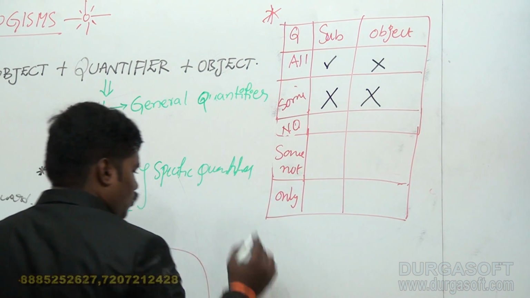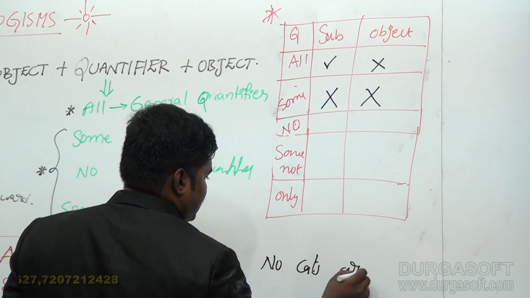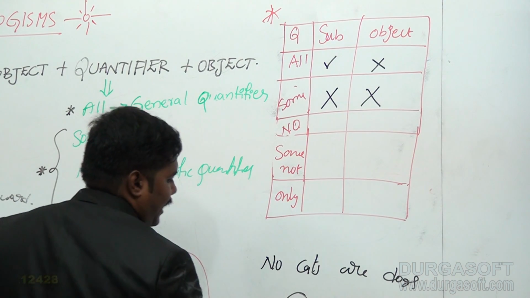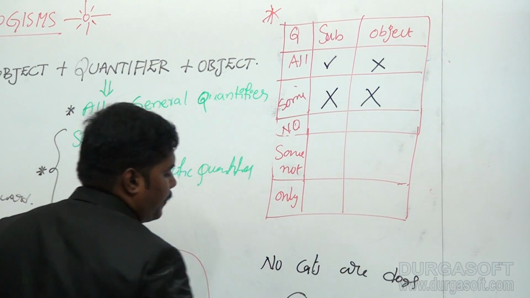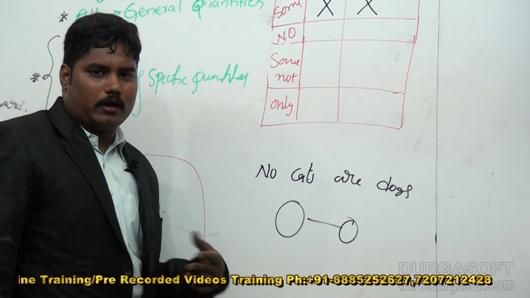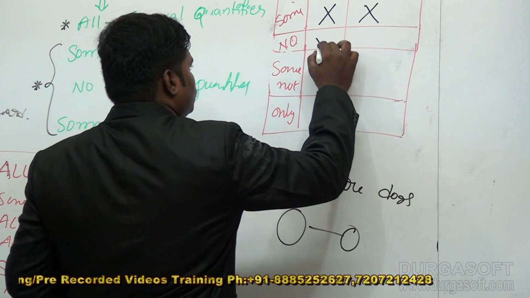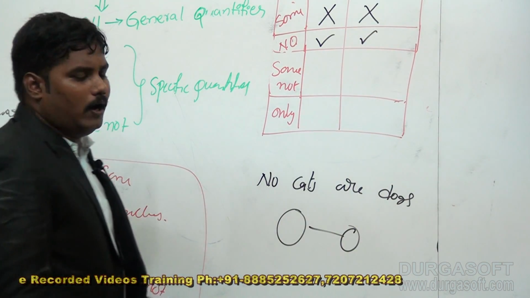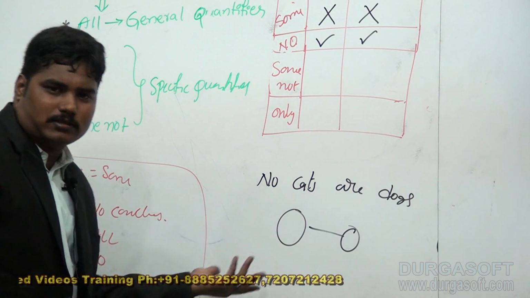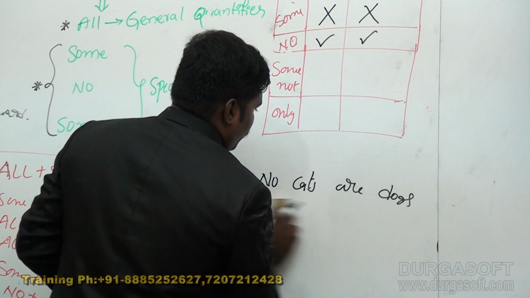In the case of no, suppose no cats are dogs. Let me take the example. No cats are dogs means they are specifically separated. The distribution is separated, so distribution is applicable for both of them. No cats are dogs, no dogs are cats. Those are right.